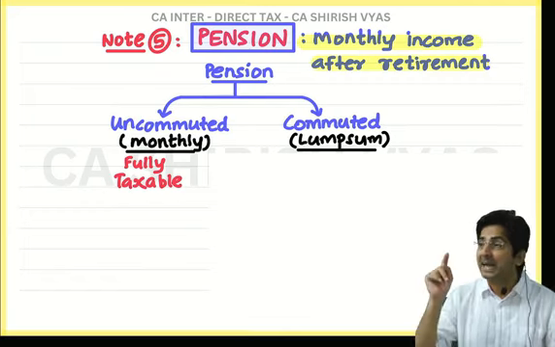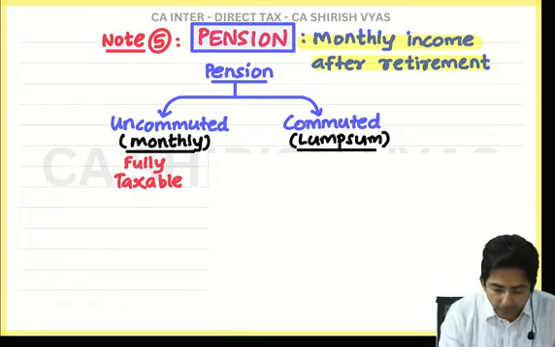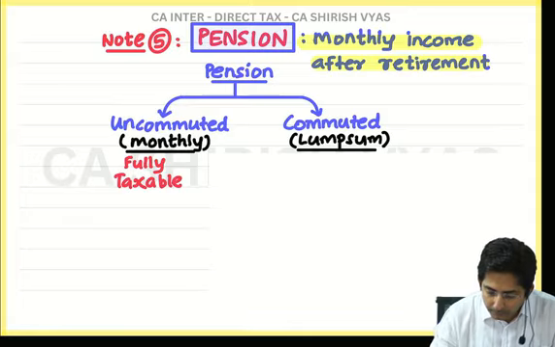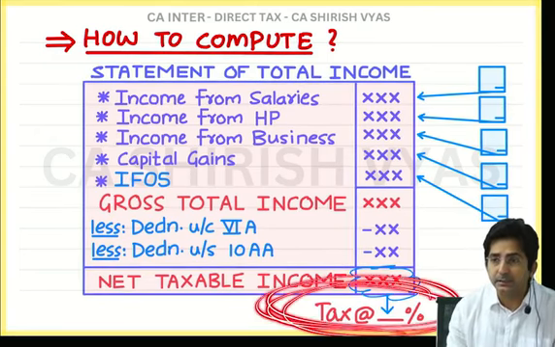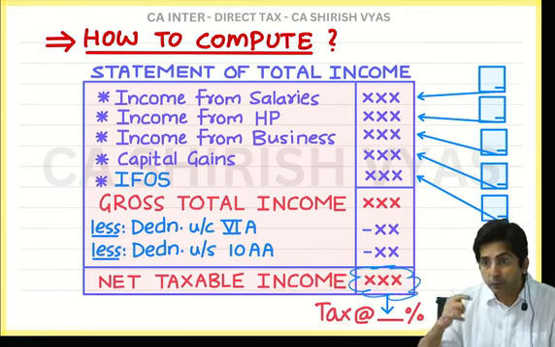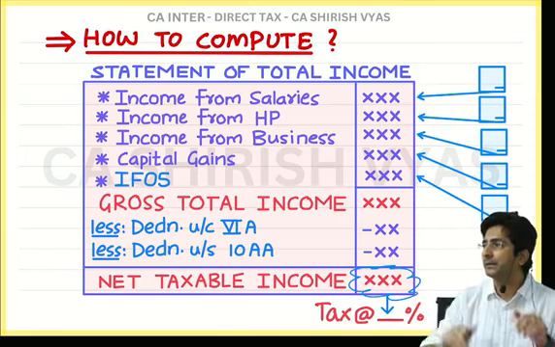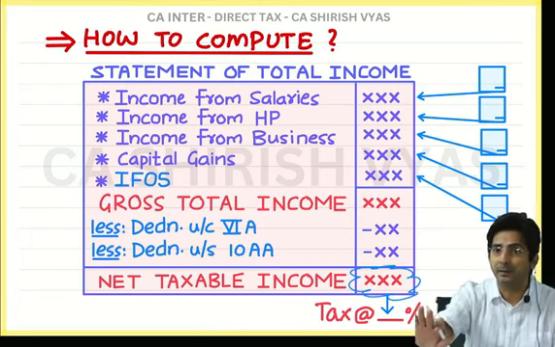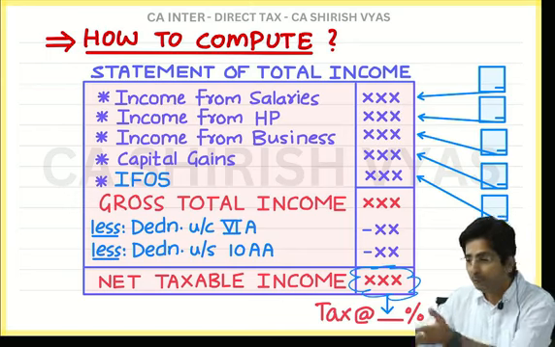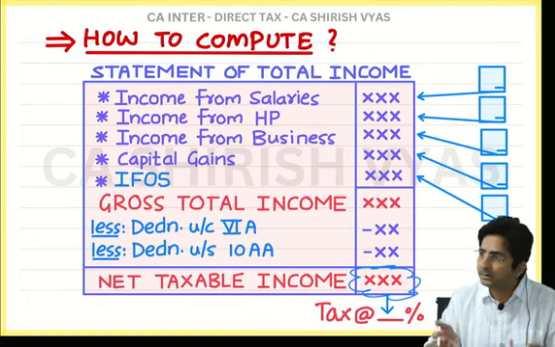When I explain tax rates, I have not yet explained the percentages of tax. You remember my first lecture? You don't remember. You don't revise anything, I am angry with you. I told you there are some tax percentages which I have not explained. But when you study tax percentage, you will realize up to a particular level the tax is 0%. Now what is that level? Don't ask me now. If I start discussing the percentage, we will get diverted. But right now just remember, up to a particular level, the tax is 0%.